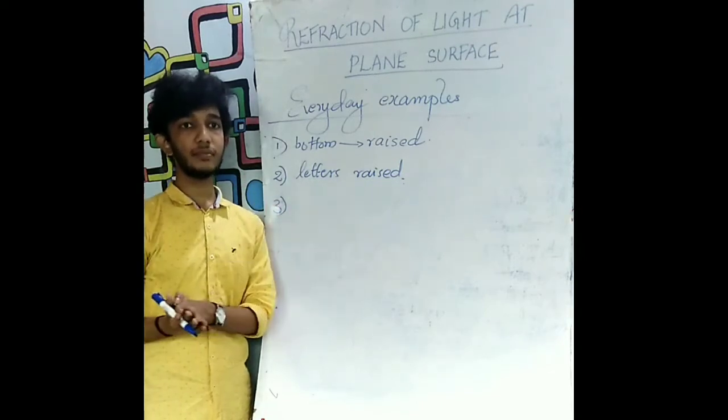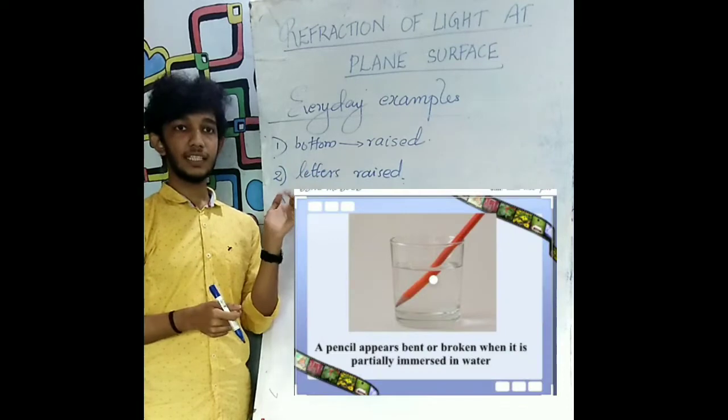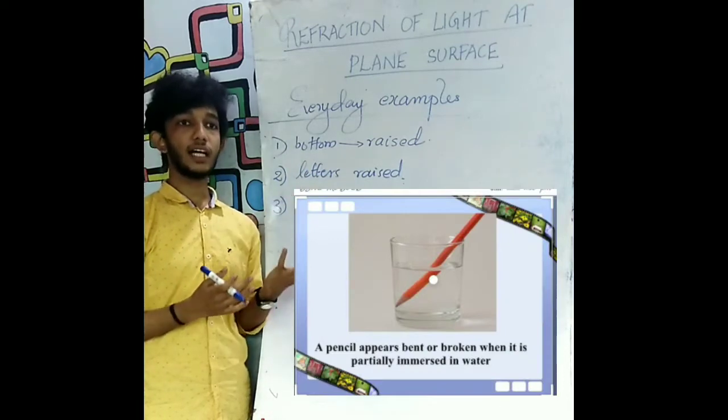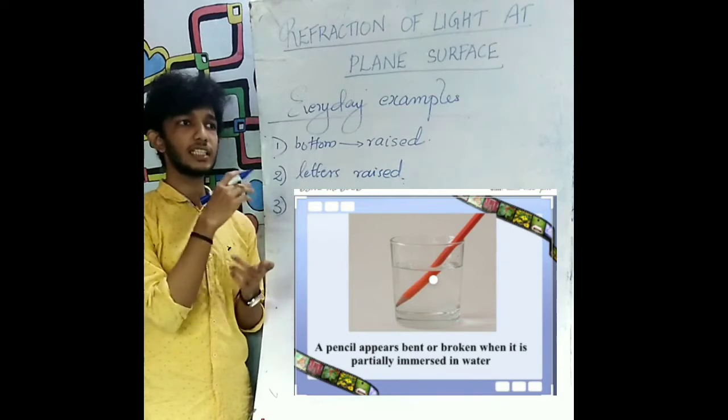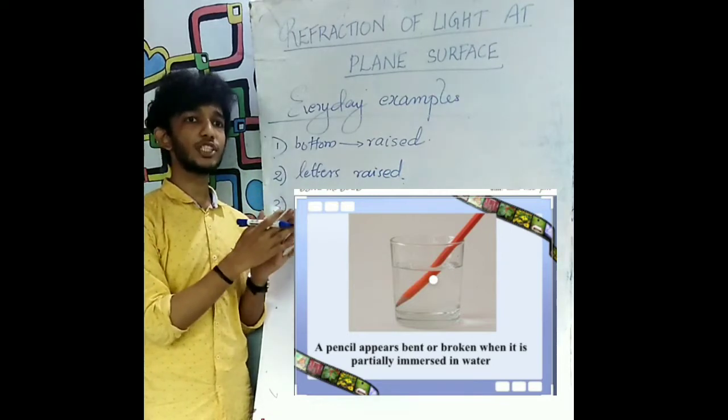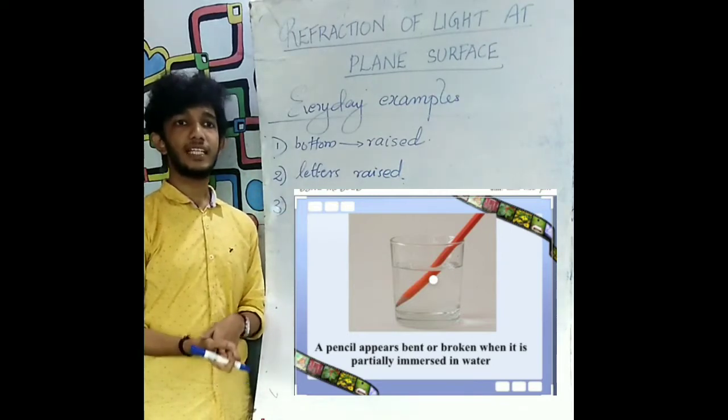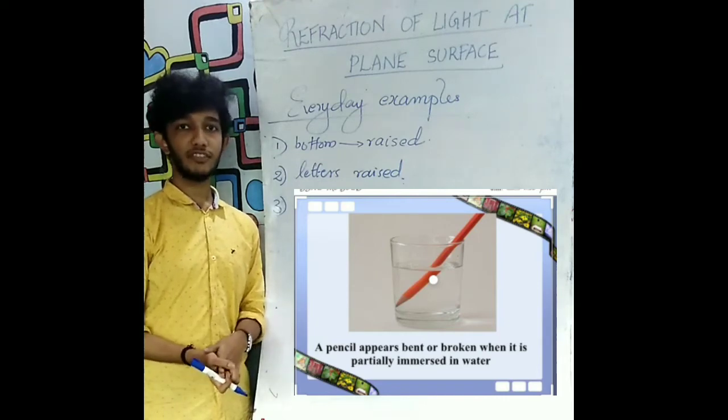Do you want a diagram? I see over here. See what you can observe. In a glass containing water, a pencil is partially immersed. See, the half of the pencil appears to be bent or broken. This is also due to refraction of light.